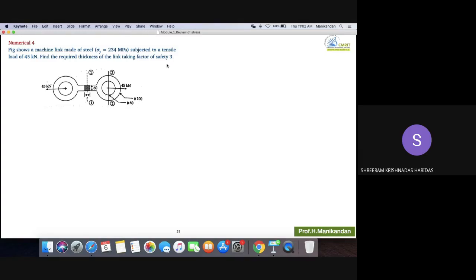Up to 3 times the value it should undergo. It shouldn't undergo yielding and all. Your design stress should be 1/3 of this maximum stress. Correct? Yes, sir. Because for this steel link, this is the maximum stress it can withstand. So you should not design equal to this, right? Always you should design less than this, right?